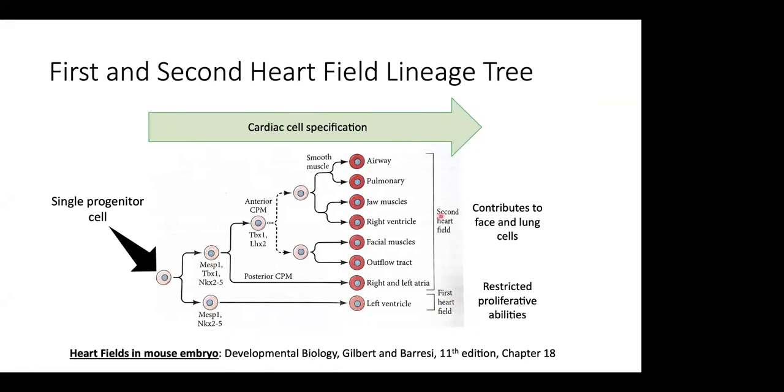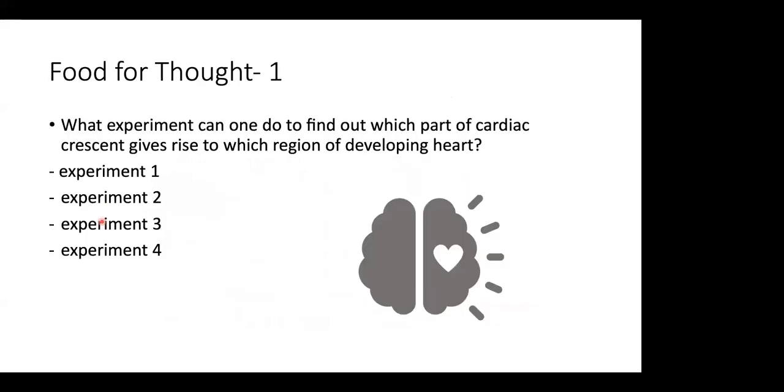And of course, the second heart field also contributes to face and lung cells and so on and so forth. So this is something to keep in mind: even though it all starts with a progenitor cell, there are molecular signals driving every step of differentiation or specification, and these molecules are deciding whether cells are destined to make the left ventricle by contributing through the first heart field, or to contribute to the rest of the heart by becoming second heart field precursor cells.